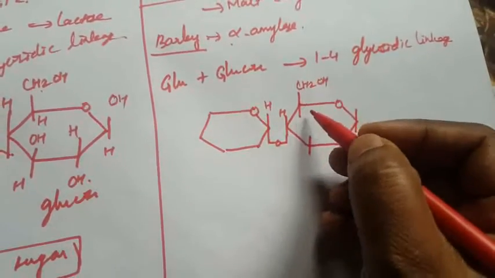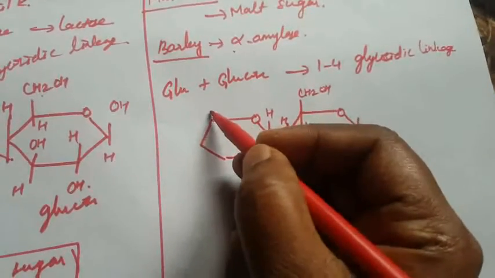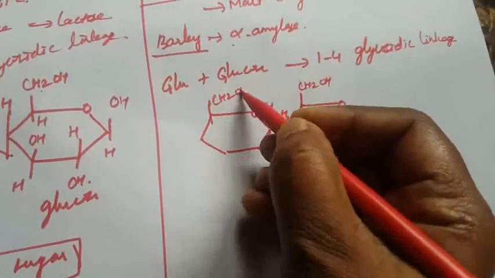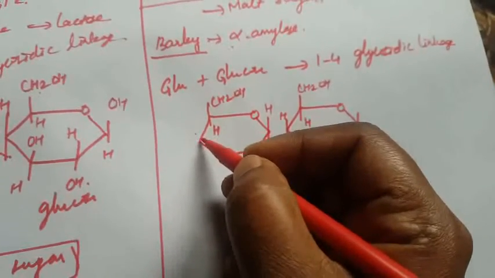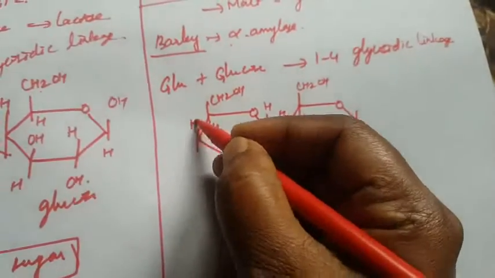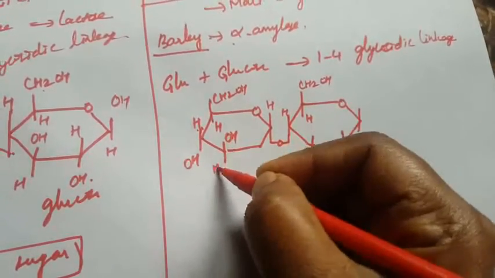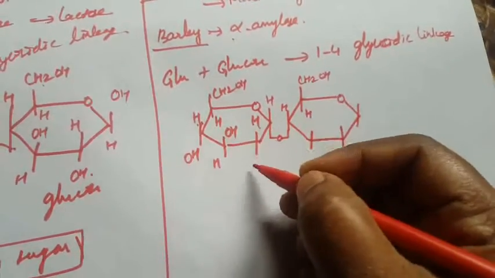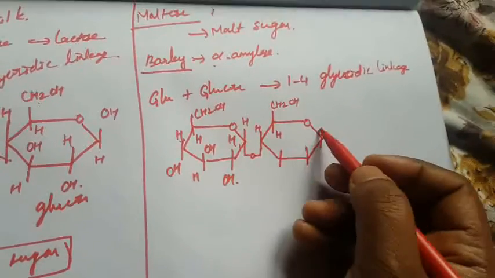CH2OH, CH2OH, again H, HOH, then OH, H, this is also H, OH. This is the 1,4. Here the first position, 1.